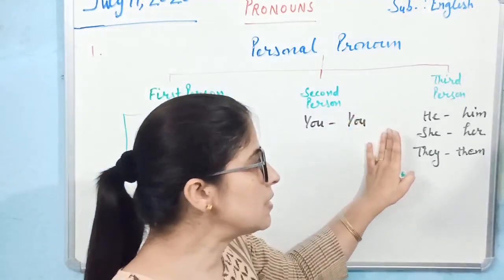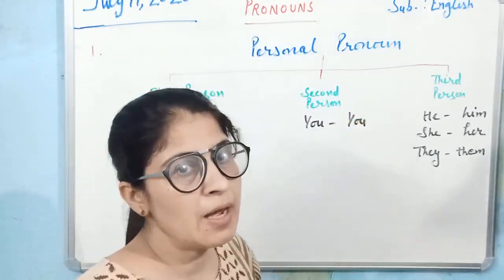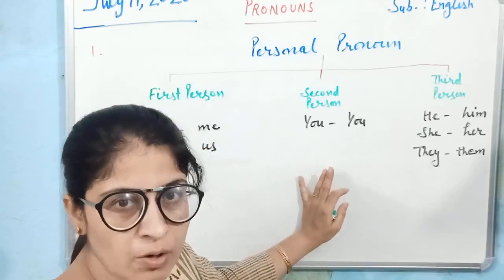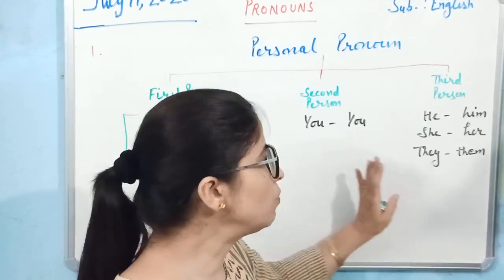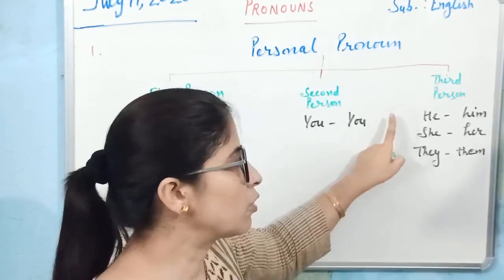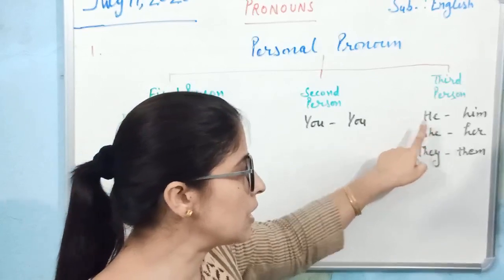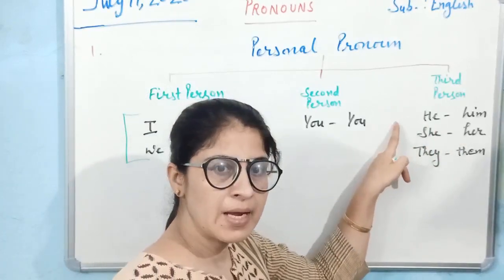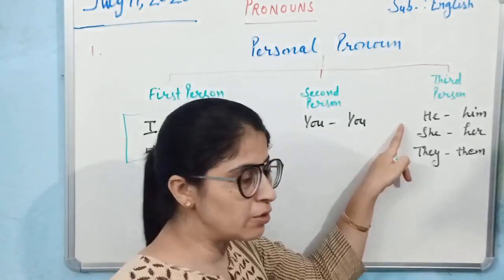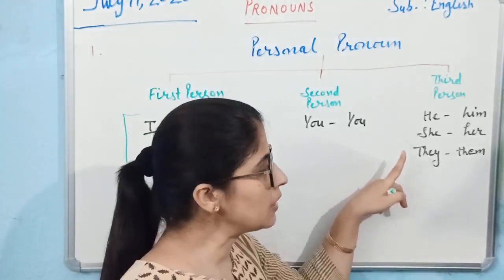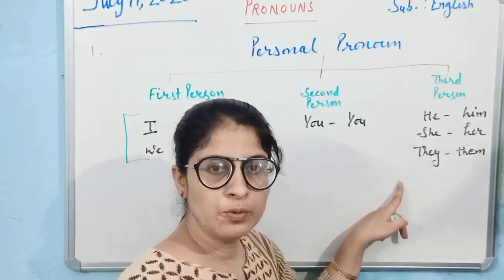And third person is the person about whom these two, first person and second person, are talking. That is the third person. And for third person we make use of he, him, she, her, they, them. He is used for male in singular form, she is used for female, singular, and they is used for plurals.